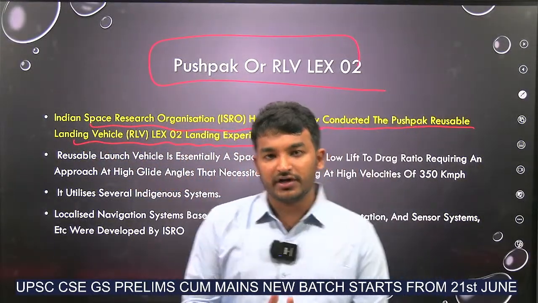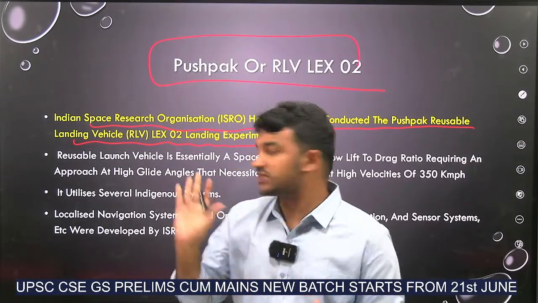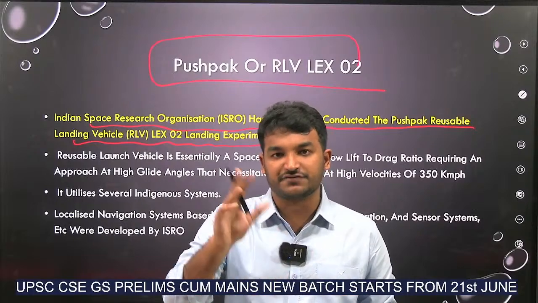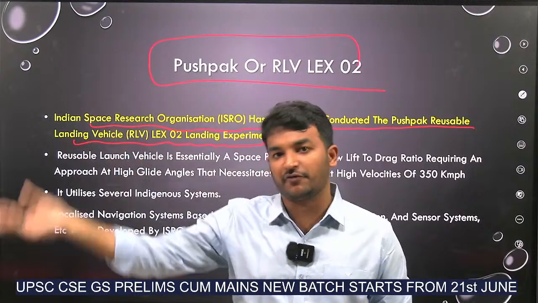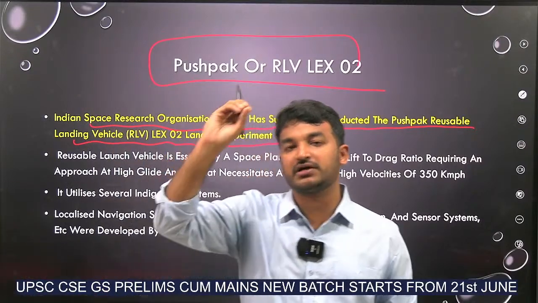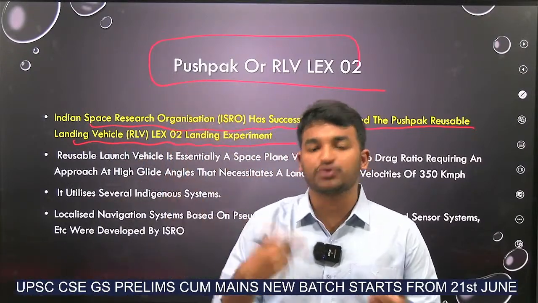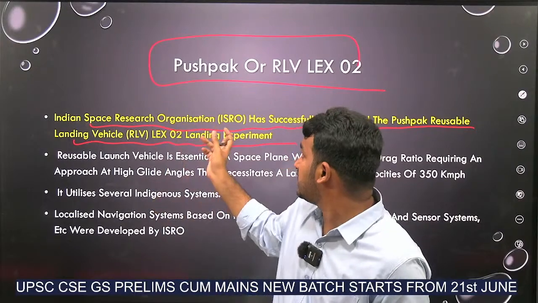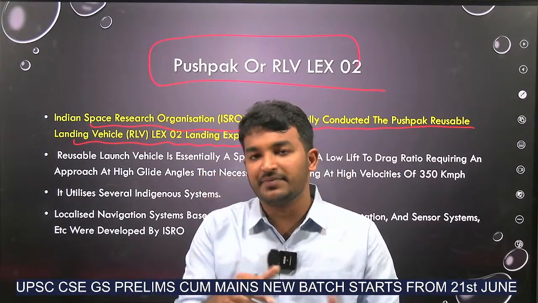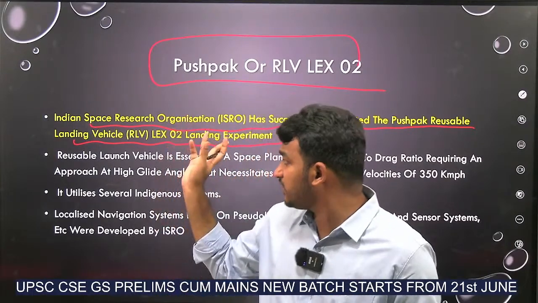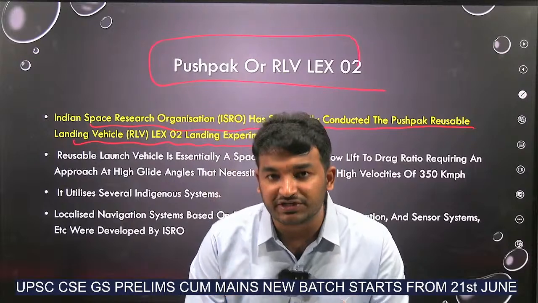You all know that our launch vehicles are there, right? Once the launch vehicles are launched from the spaceport, they are not usable again. They fall into the ocean, or they become part of space debris. There is no utility of them in future. But with this Pushpak, once the payloads have been launched into space, be it satellites or anything, this launch vehicle can get back into our atmosphere and land safely on the earth. That's why. What is the name?